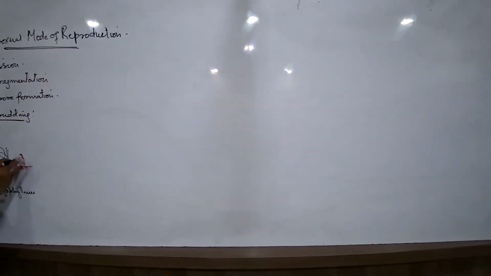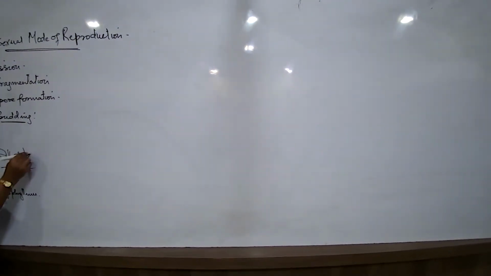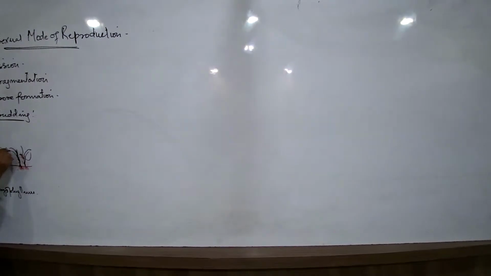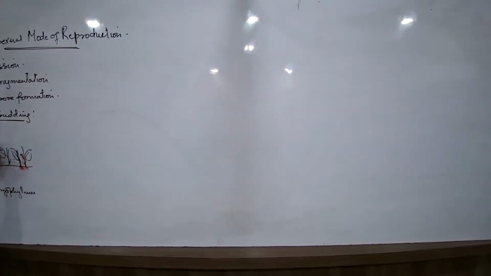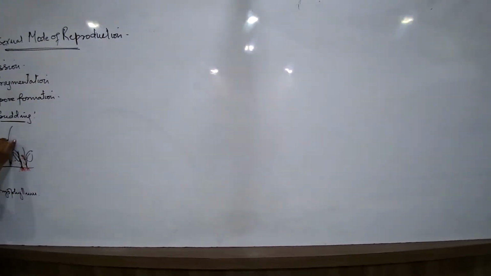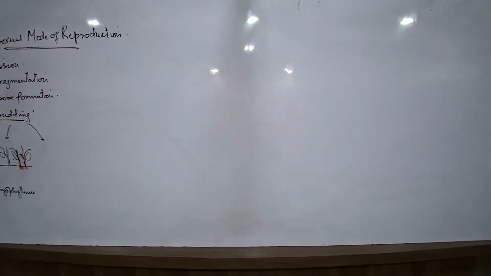After a particular period of time, a new plant develops from here, and again a new leaf develops. This is the method of asexual reproduction, that is budding, in bryophyllum. Bryophyllum is one type of plant to understand the process of budding.